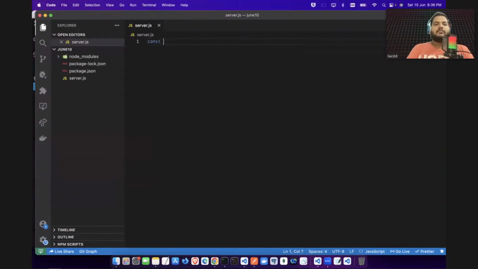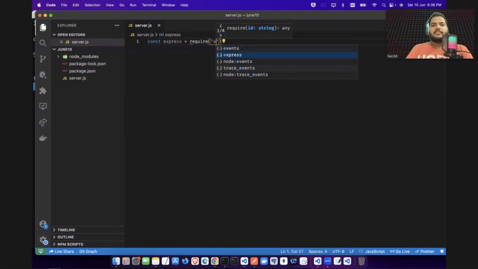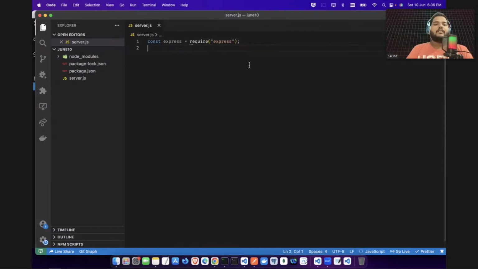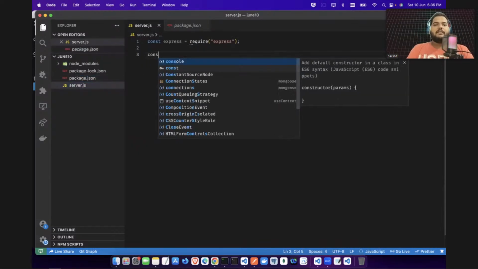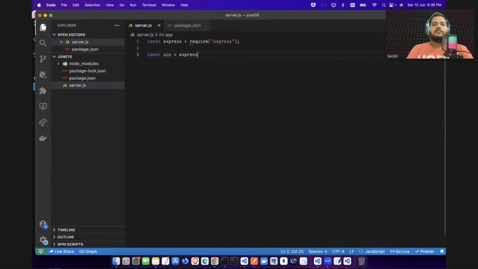First of all, you will be grabbing Express, and you can grab it using require. You can say here express is required, and you are able to require it because you have downloaded it. See, it's in your dependencies. Now you will be making your app. So app, and here you can say express.